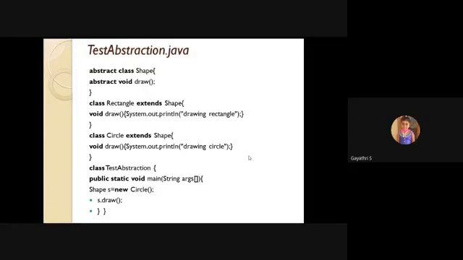Next, one more class, test abstraction. Within the class, you create a main function. Then the same thing, create the reference variable, shape s, equal to new circle. Here you are creating the object for the class circle. So s.draw. What is the result? Obviously the draw within circle is called because you are creating the object for circle only. So the output is drawing circle.